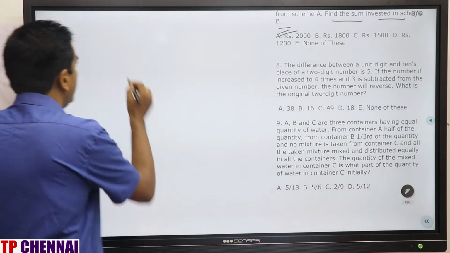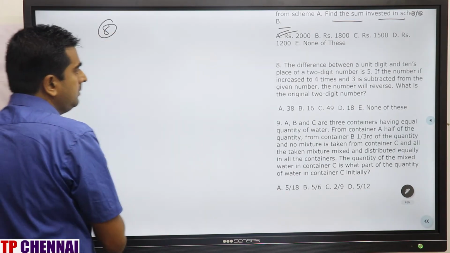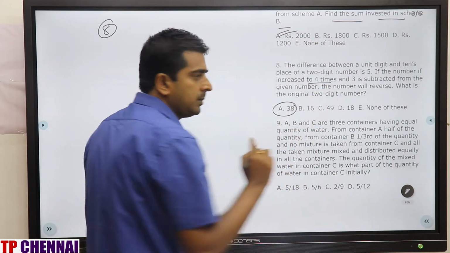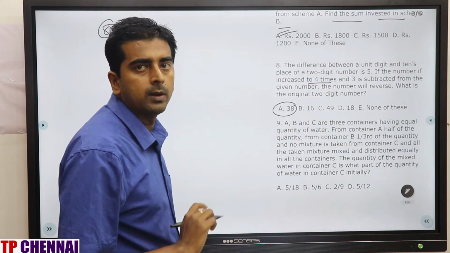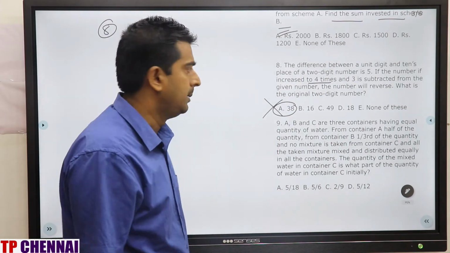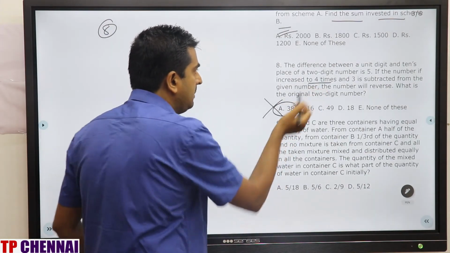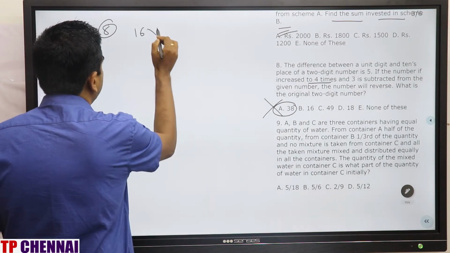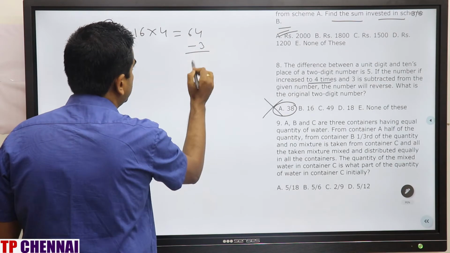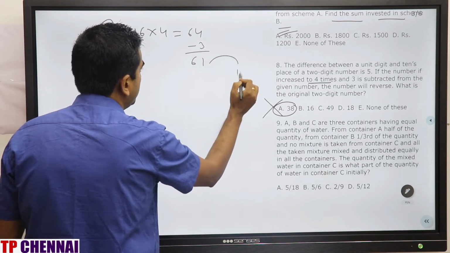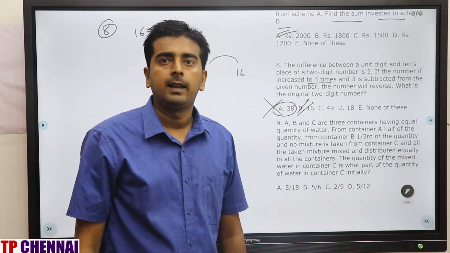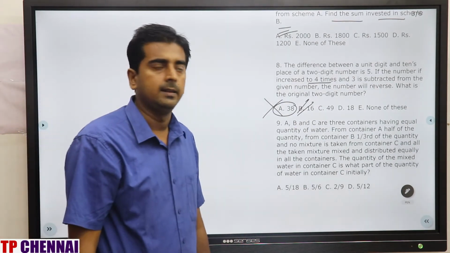Now observe one thing. If I go with the first option 38, increase to 4 times is nothing but into 4. What is 38 into 4? 3-digit number. Ruled out. It should be a double-digit number. If you go 16, 4 times increase, 16 into 4, 64. If you subtract 3, 61. Reverse this number, 16. Option satisfied. This is the answer. Right? Now we'll see question number 9.